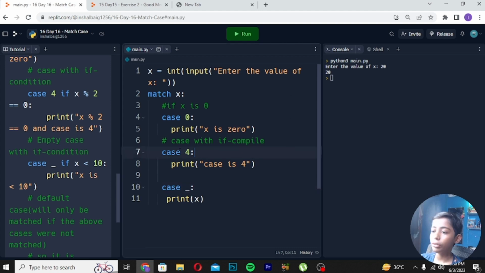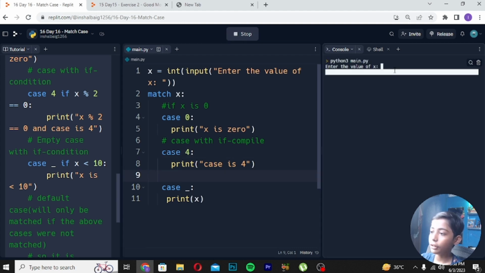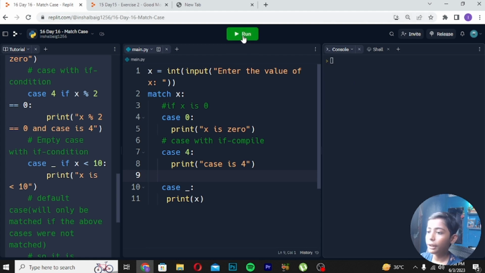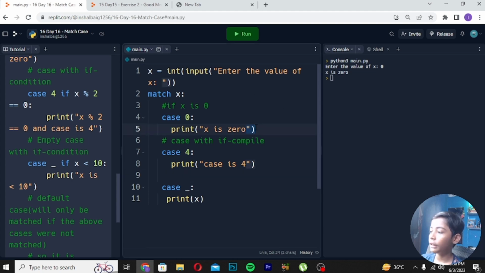Okay, now let me tell you some important things you must know. Let's move to another example. Here I will write 0, so it is coming like x is 0. Here you can see it.